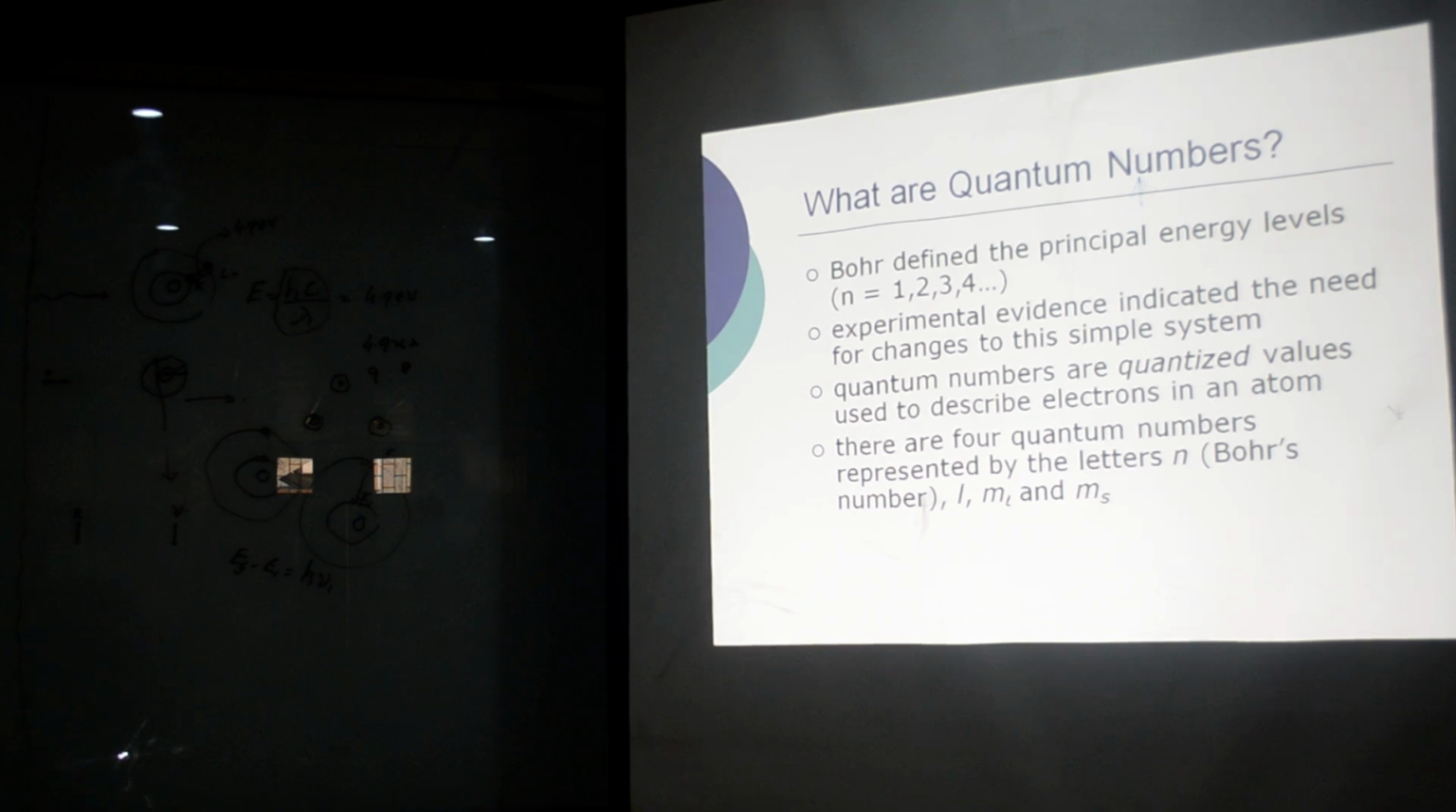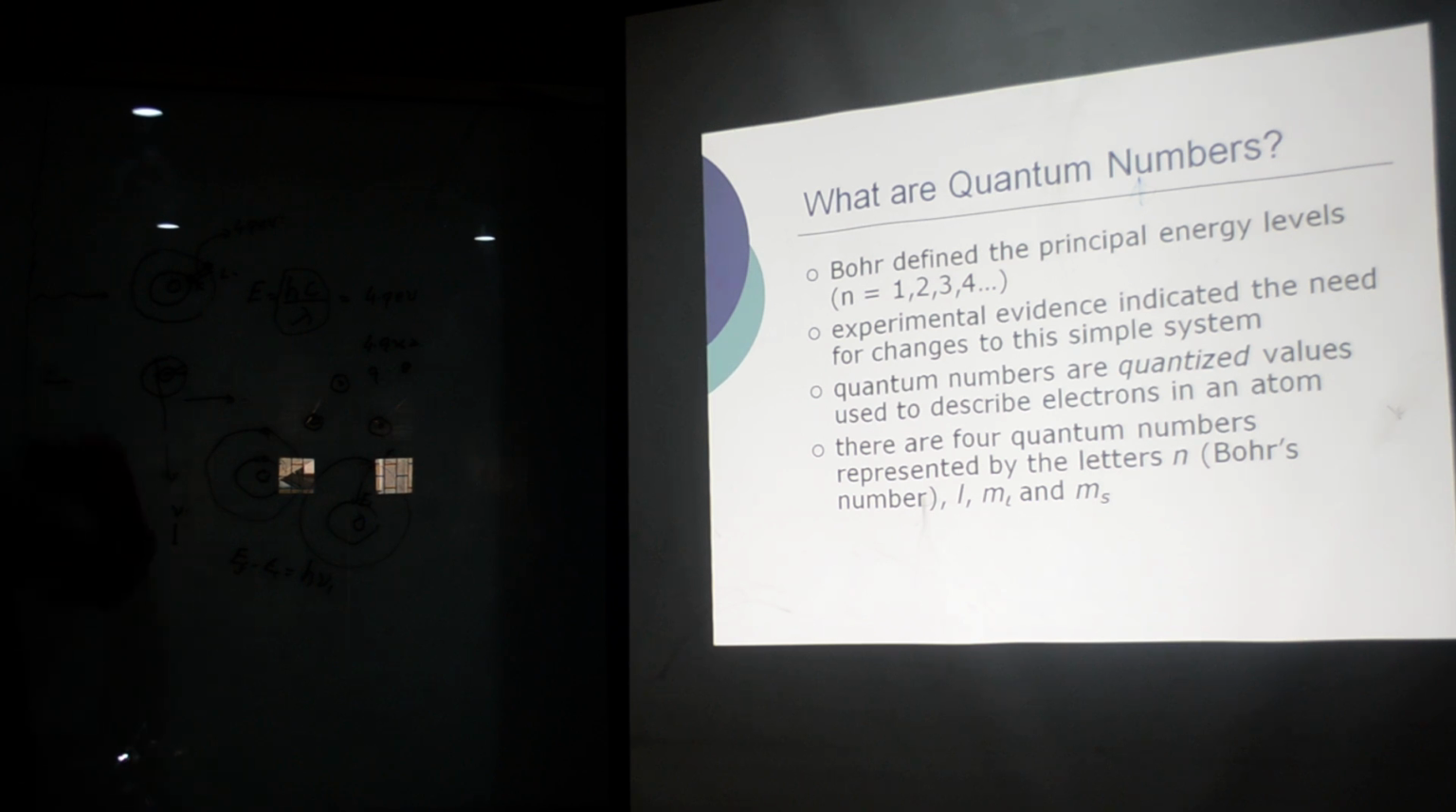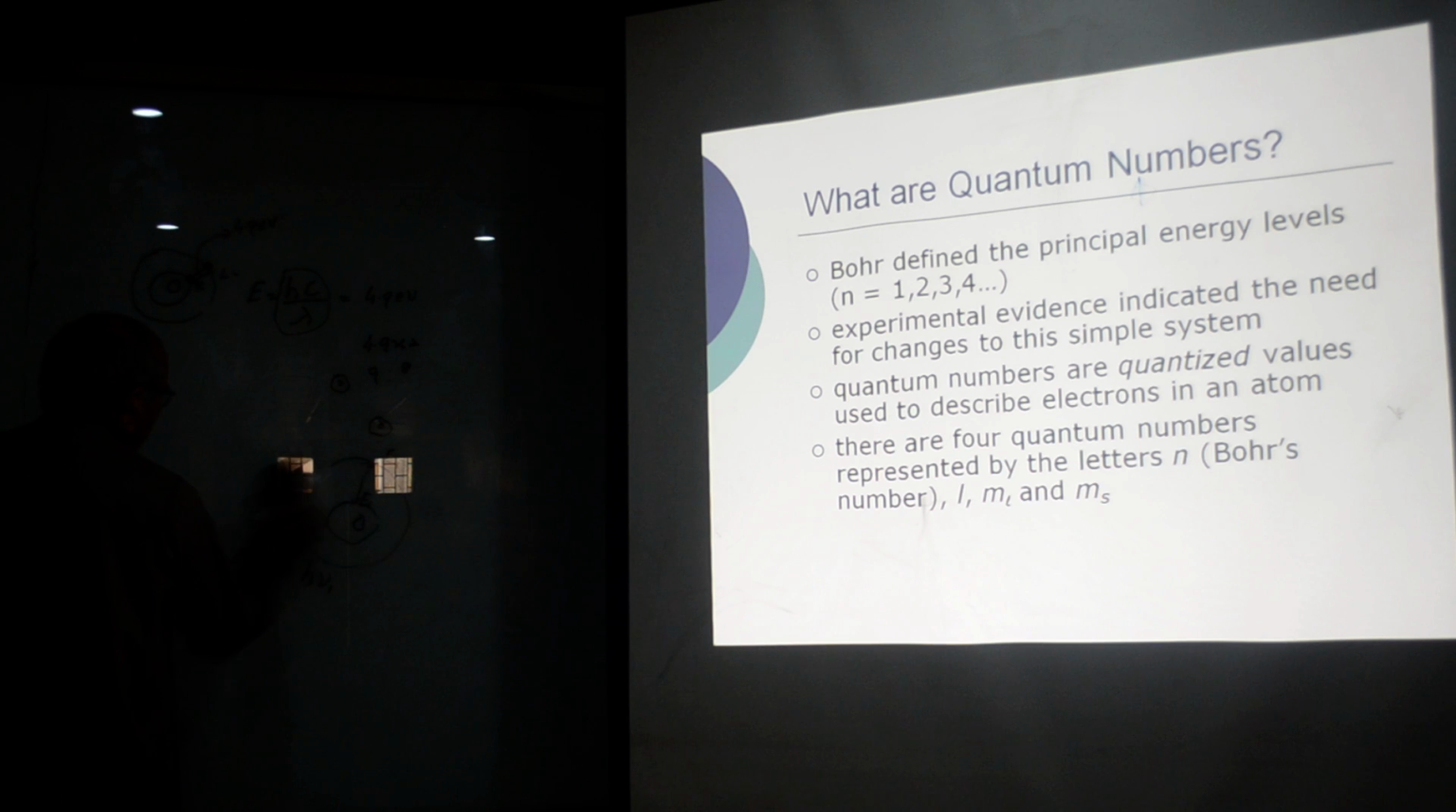Our next topic today will be the quantum numbers. How do I define the quantum number? Basically, a quantum number is the complete address of an electron in an atom. We call it a quantum number.